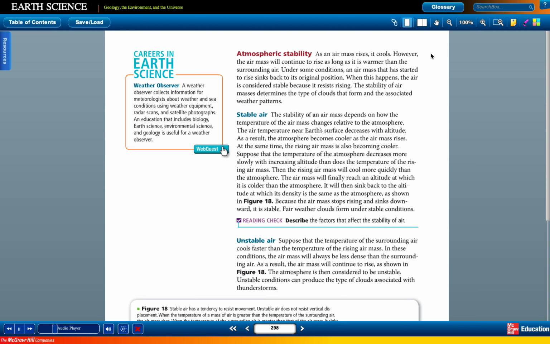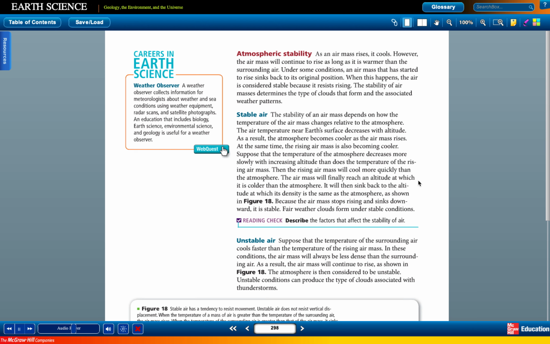Stable air. The stability of an air mass depends on how the temperature of the air mass changes relative to the atmosphere. The air temperature near Earth's surface decreases with altitude. As a result, the atmosphere becomes cooler as the air mass rises. At the same time, the rising air mass is also becoming cooler. Suppose that the temperature of the atmosphere decreases more slowly with increasing altitude than does the temperature of the rising air mass. Then the rising air mass will cool more quickly than the atmosphere. The air mass will finally reach an altitude at which it is colder than the atmosphere.